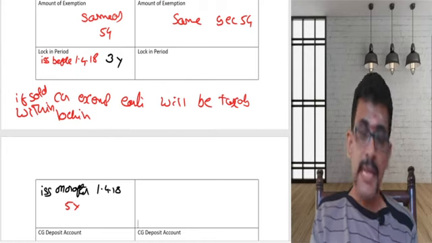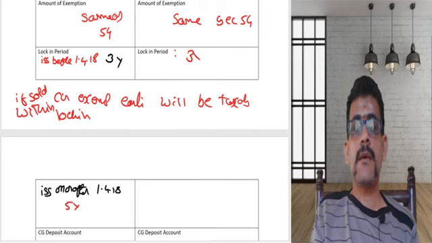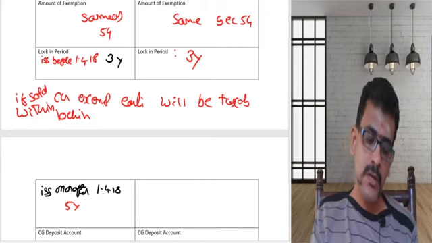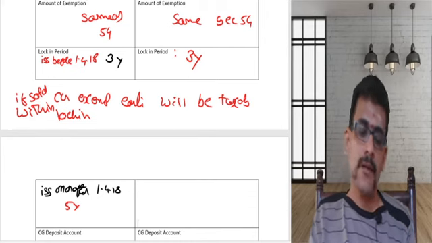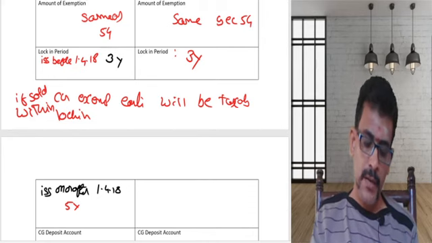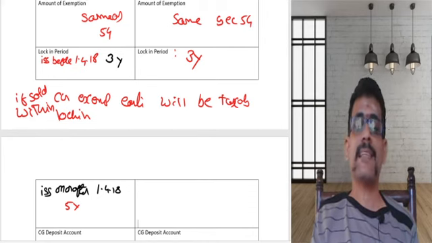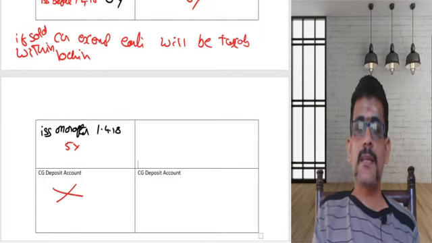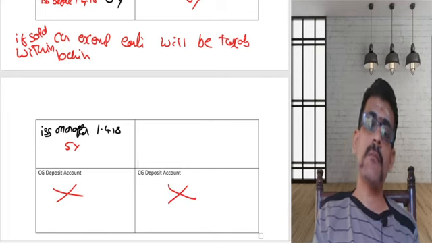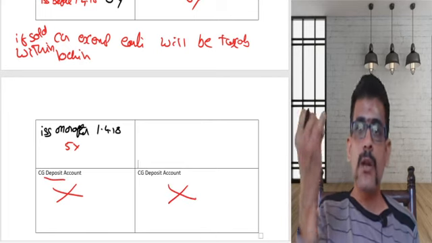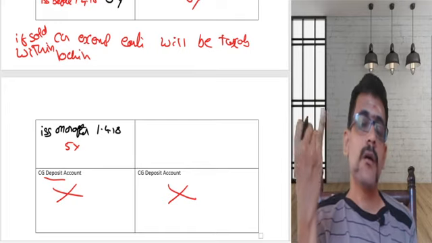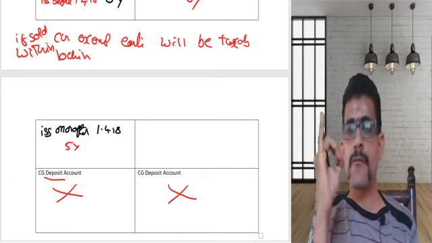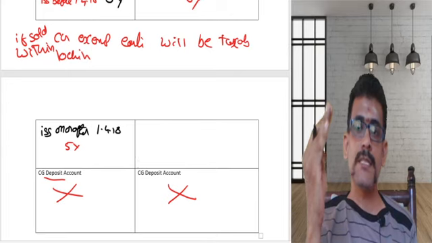Now 54 EE, the lock-in period is 3 years from the date of transfer. You should not transfer that within a period of 3 years. If you transfer, whatever gain exempted earlier will become taxable. So that is basically section 54 EC and 54 EE. For this, the capital gain deposit account will not be applicable. This capital gain deposit scheme is applicable only for section 54, 54B as well as 54D. So that is basically section 54, 54B, 54D, 54 EC, 54 EE.